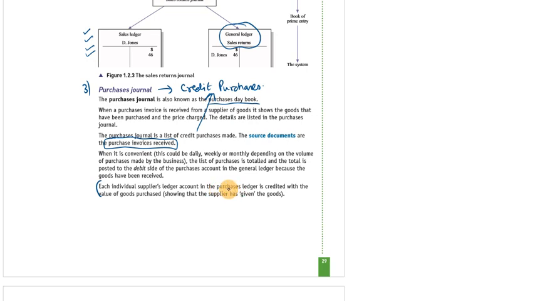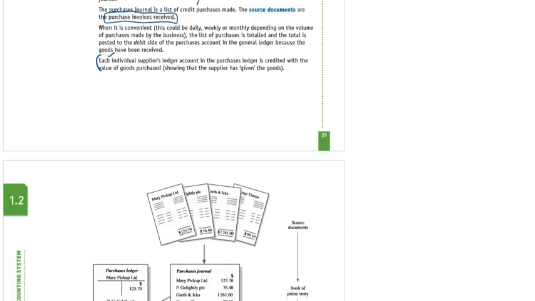If we have 5 different suppliers, we will make 5 ledgers of individual suppliers. So in the purchase ledger, we will record every individual ledger with the value of goods purchased. Then the total amount will go to the purchase journal. Get it like this.